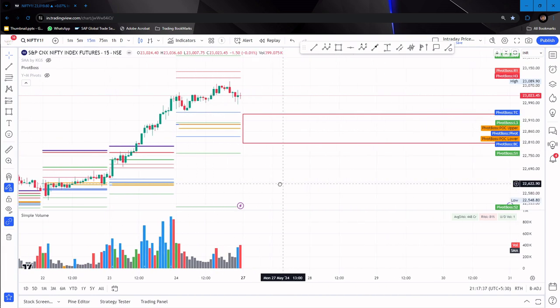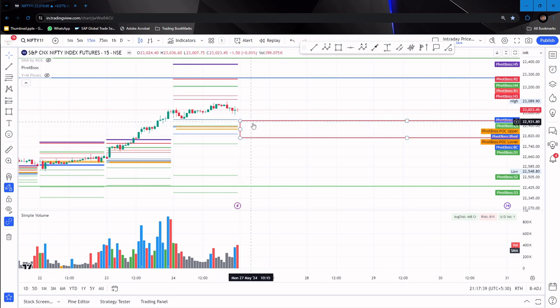That means this particular CPR zone can act as a good support zone as well as a resistance zone. As long as the price stays above the CPR, it will form a support zone. If the price closes below the CPR, then it can act as a resistance zone. Clear? So right now we have done the analysis till Friday.